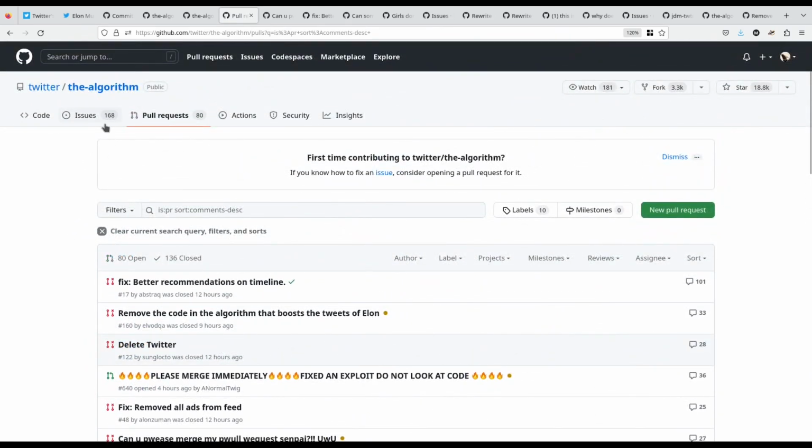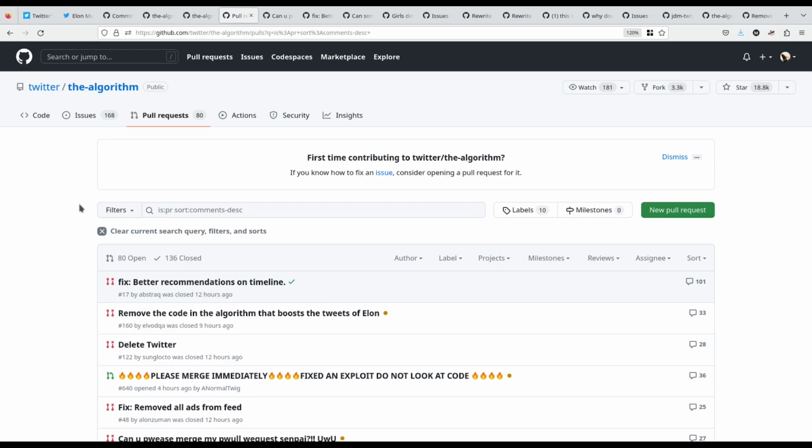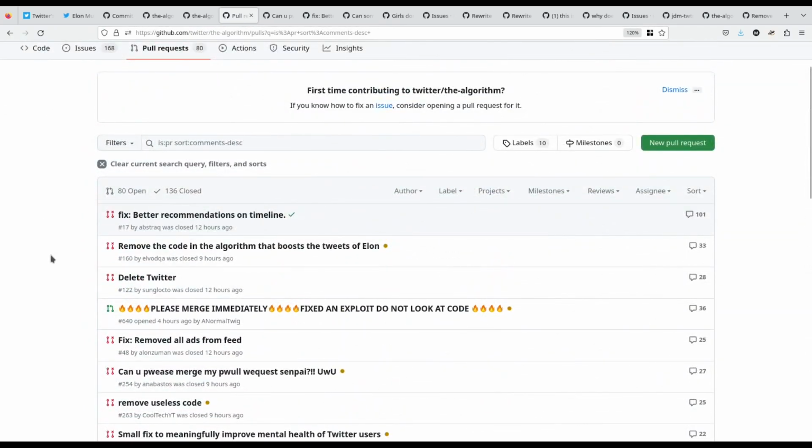Anyway, now that this is public, of course anyone can open pull requests and issues and just generally contribute to this code. After all, that's sort of the nature of open source, right? It's out there in the open and people can contribute to it what they want. Unfortunately, given Elon's reputation and given all the things surrounding him, the pull requests and all the contributions aren't exactly very productive, as you can see. Let's just go through some of the more interesting ones.